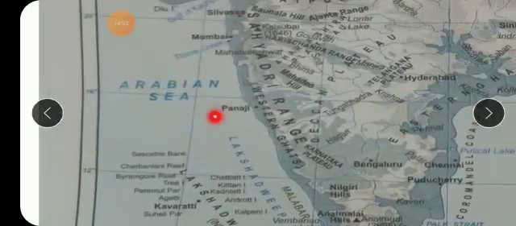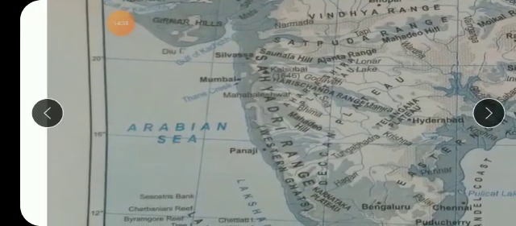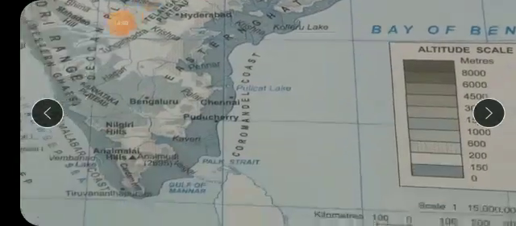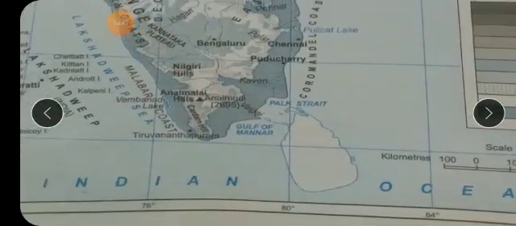But what is their direction? The Arabian Sea is towards the western part of India, the Bay of Bengal is towards the east, and the Indian Ocean is towards the southern part of India. This is their direction.